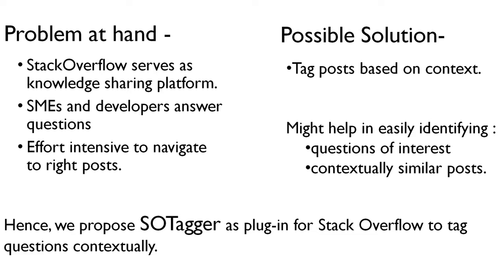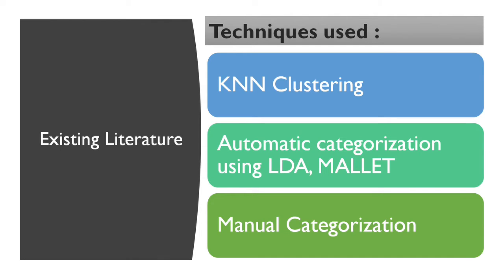Certain approaches to classify posts contextually have already been explored in the literature. Some of the most prominent approaches are k-nearest neighbor clustering, automatic categorization using LDA or Mallet, and manual categorization. Most of these use natural language processing techniques and machine learning techniques.